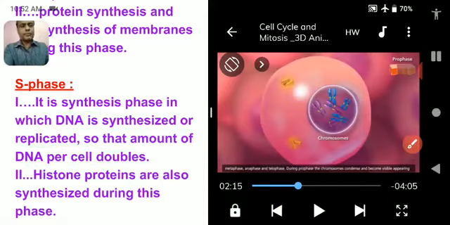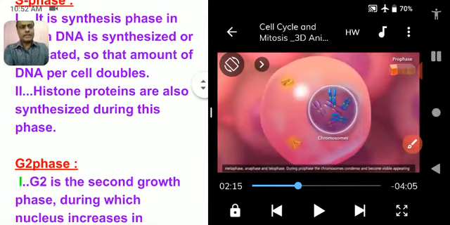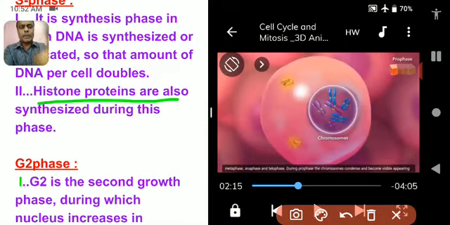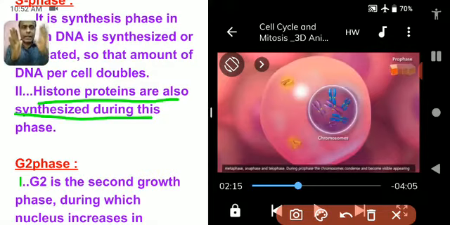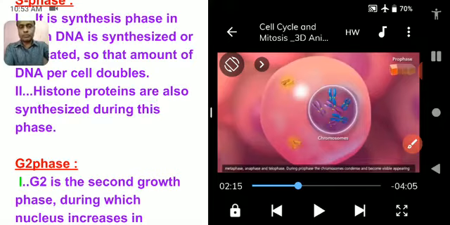Second topic, histone protein is also synthesized. This histone protein helps to make DNA into chromosome, means DNA and histone protein together form a chromatin fiber, coiled together, and this chromatin fiber is further coiled and recoiled to form the chromosome. So histone protein also forms over here.